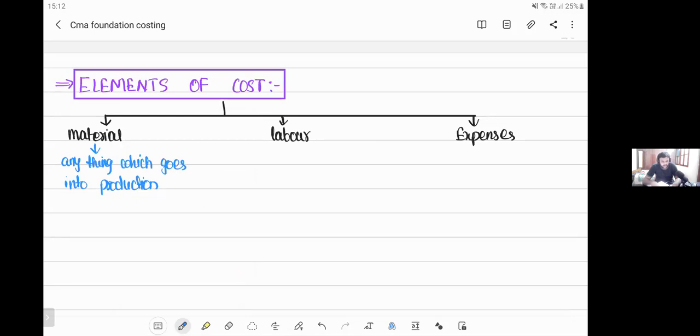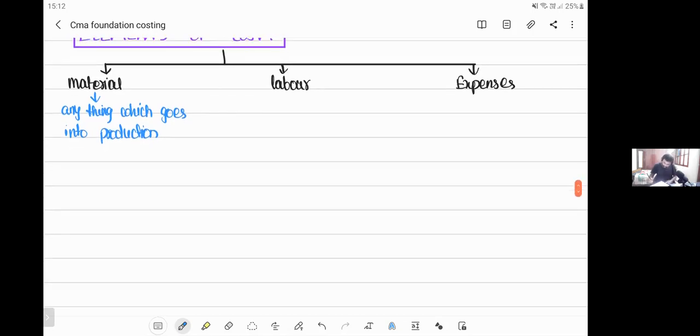This material I can further divide into two types: direct material and indirect material. This material can be further divided into two types: direct material and indirect material.